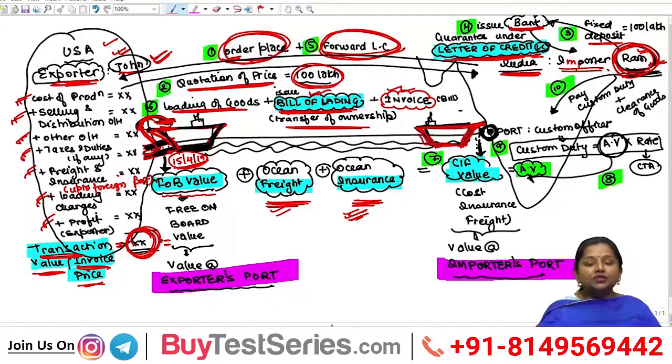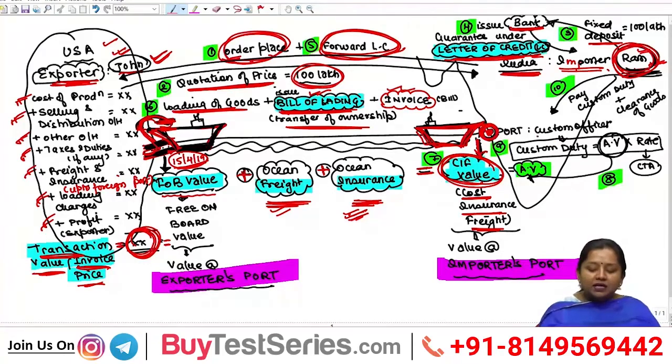So the price at which goods get delivered at the Indian port will be known as CIF value, whose full form is cost, insurance and freight value, which is nothing but the aggregate of FOB, insurance and freight itself. That is CIF equals FOB plus freight plus insurance, after which goods get delivered at the Indian port. Now at port, always remember this point.